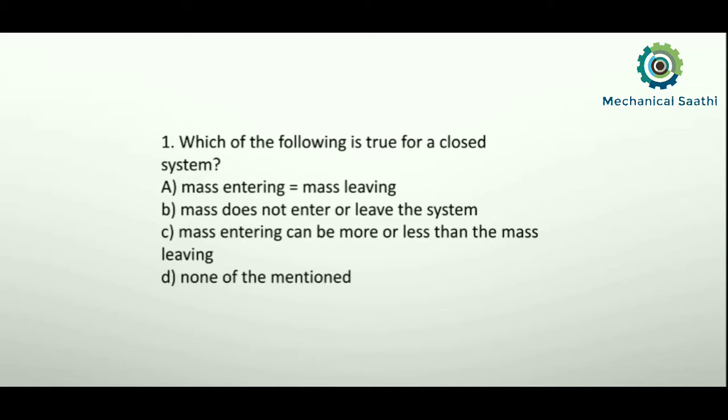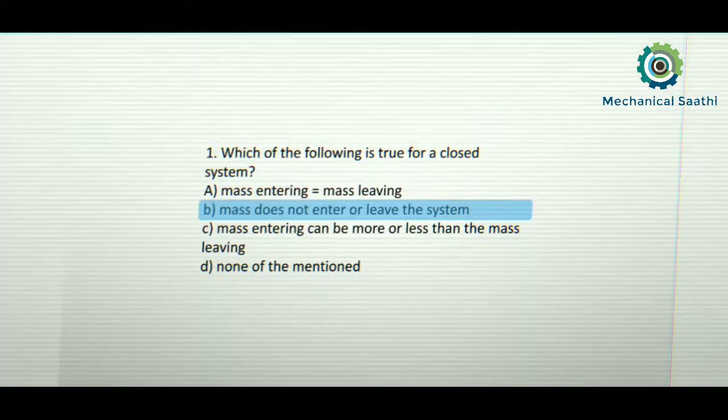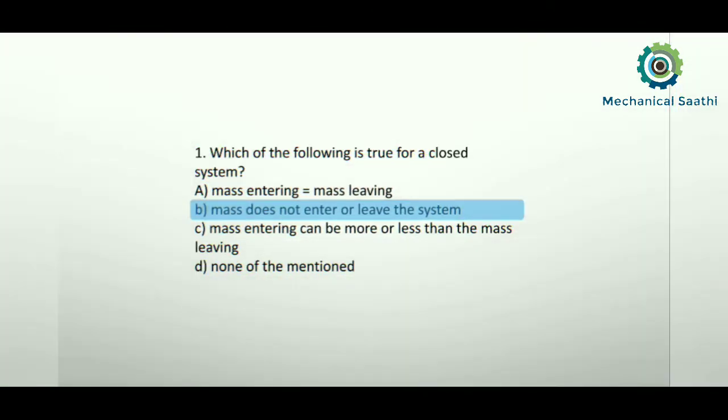Let us check all other options also. Mass entering can be more or less than the mass leaving. So this option is also wrong. And option D says none of the mentioned, so it cannot be the answer also. So here we can see option B will be the correct answer. Now let us move towards question number 2.